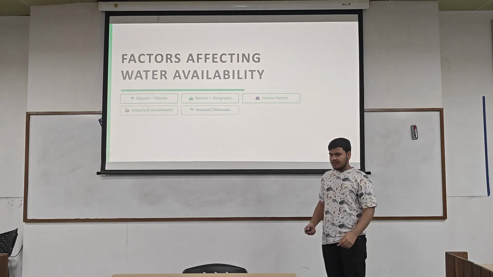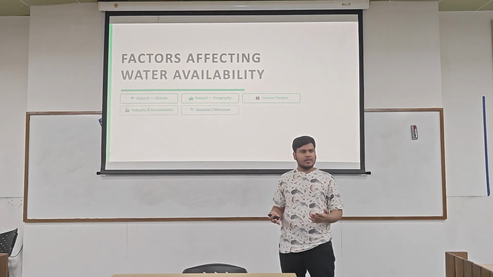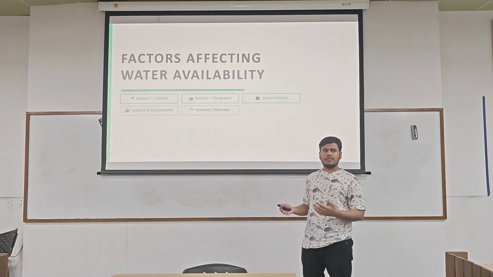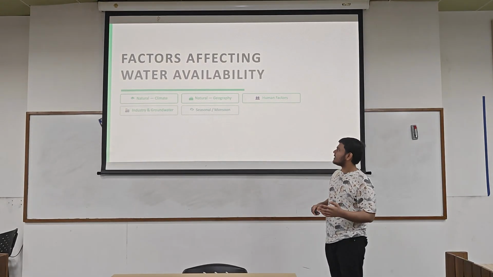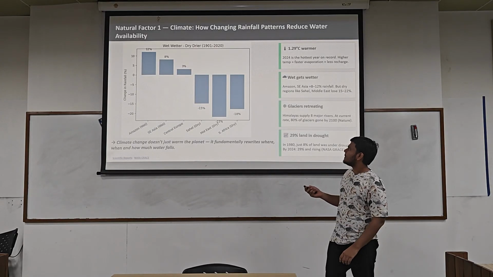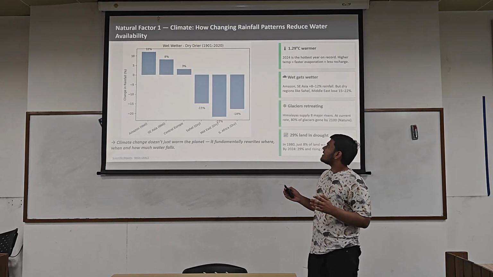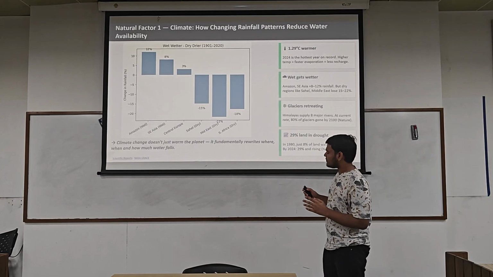Okay, continue. Jalmanda, Chinese. So before we even talk about water pollution, we need to understand something more basic. Why is water already scarce? Today I will walk through the factors which affect water availability. The first factor, a natural factor, is climate.